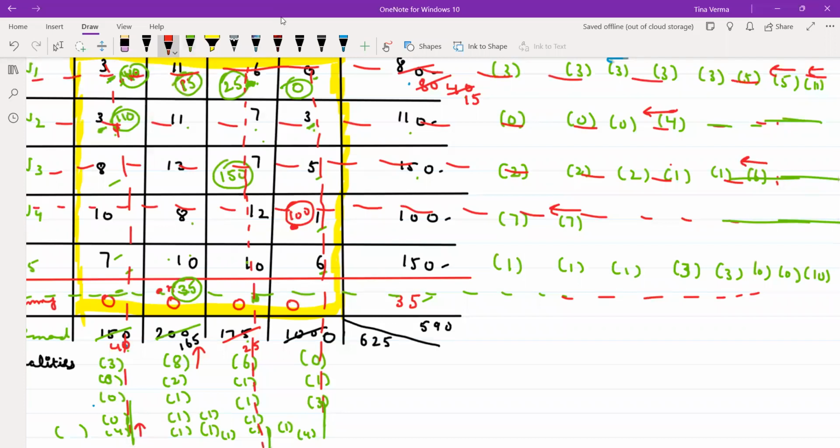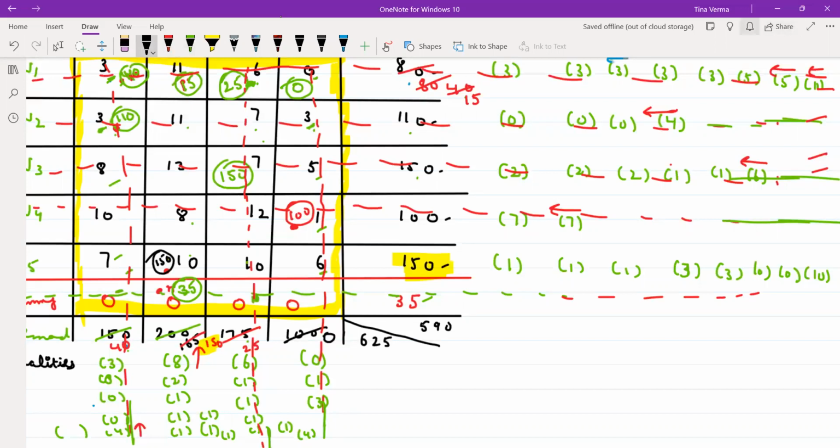Row will be cut, and here will be 165 minus 115. That will be your 150. Is it clear? Next, we will not calculate penalty for this, for not this, for not this. Only we are left with one cell. So you can notice over here: here you have 150, here also you have 150. So in the last assignment, you will always have same availability and demand. Is it clear? Now you are done, right?